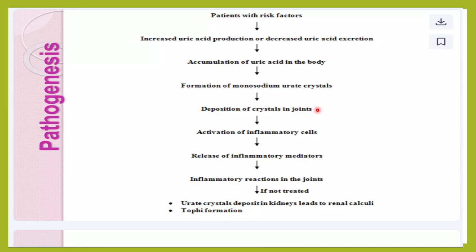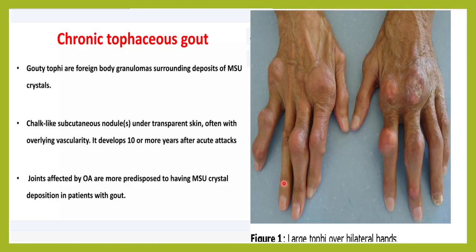Whenever there is deposition of crystals in the joint, there is activation of the inflammatory cells and release of inflammatory mediators, and these inflammatory mediators are what damage the joints. If this inflammation continues, chronic inflammatory cells, monocytes, phagocytes, giant cells, etc. come in, and they almost form a granuloma, which will lead to our last stage, that is chronic tophaceous gout.